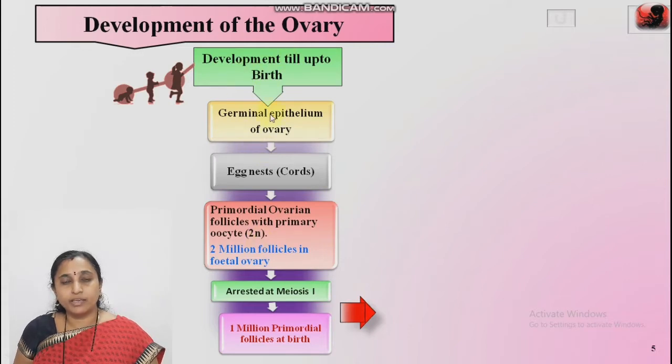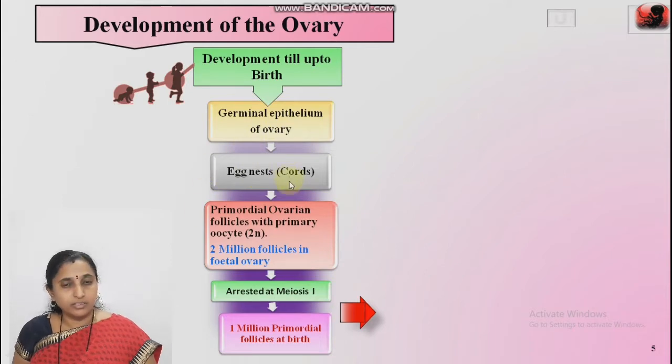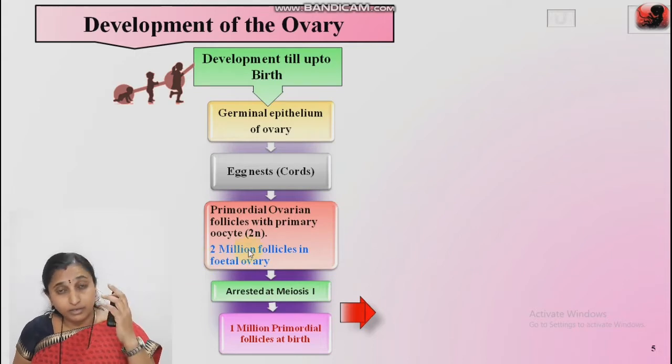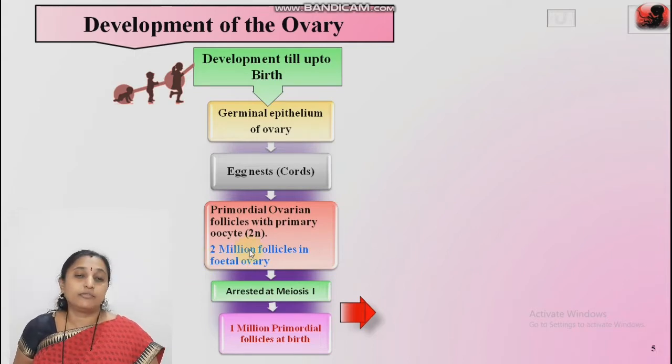Germinal epithelium of the ovary undergoes mitotic division to form the egg nest or cords. These egg nests further develop to form the primordial ovarian follicles with primary oocyte. What is a primary oocyte? A primary oocyte is a diploid cell, an immature female gamete. What is the number of these primary ovarian follicles? 2 million follicles in the fetal ovary.